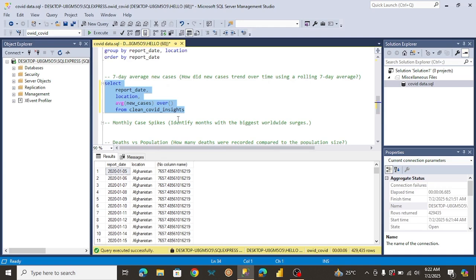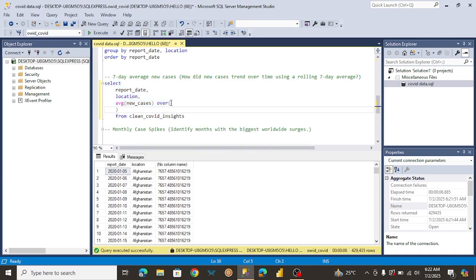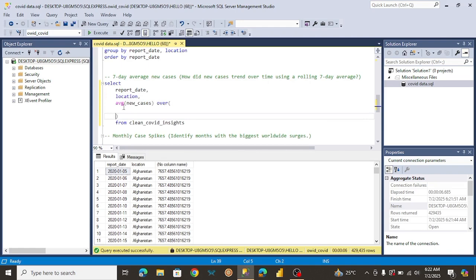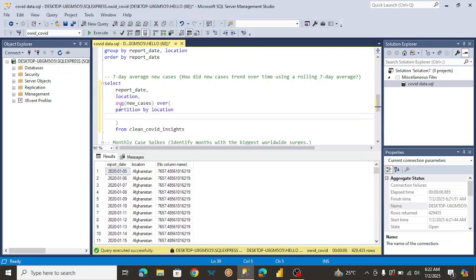To do this, all we have to do is say we want it to partition by location. Next, another clause that might be valuable is the order by. I just want it to start the calculation from the beginning of time to the recent total. So what we're going to do is order by report date.